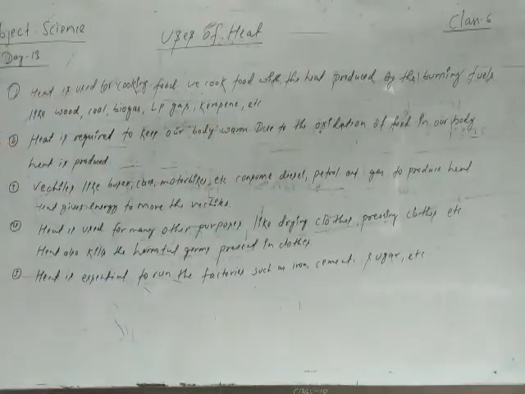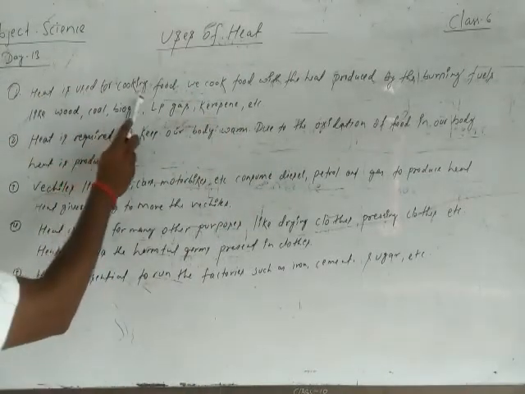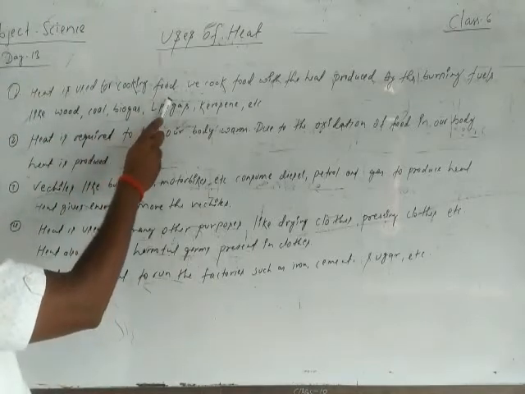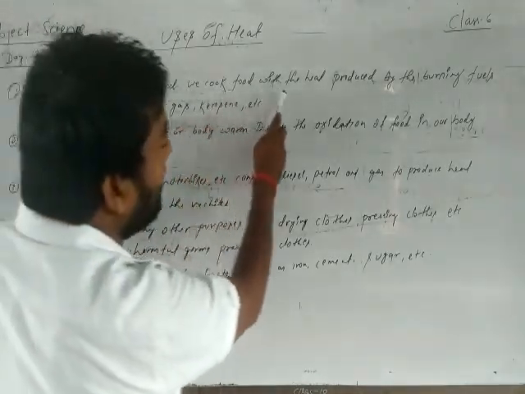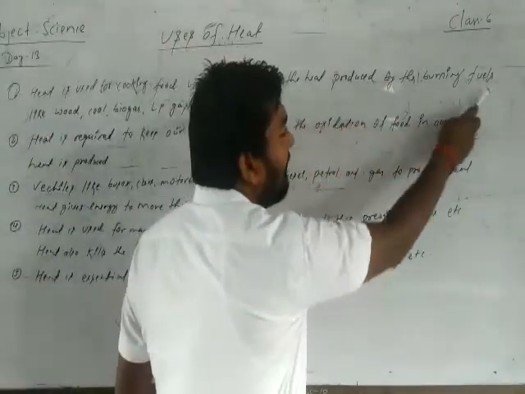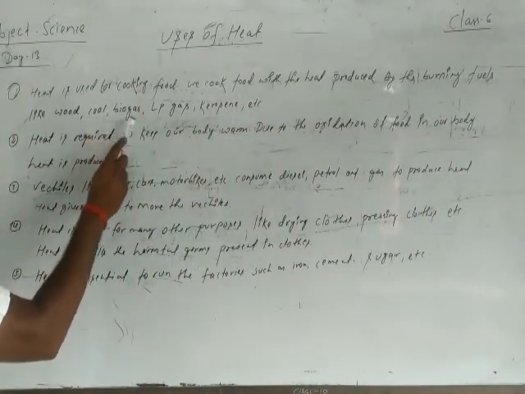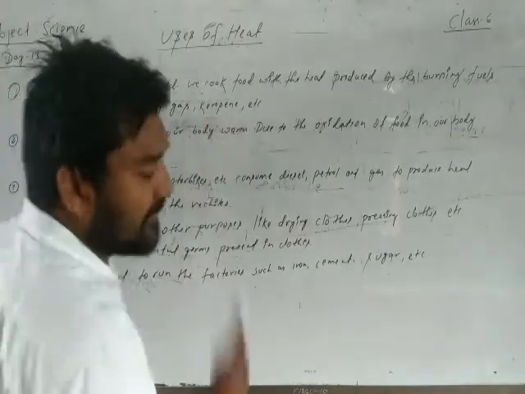See here, heat is used for cooking food. We cook food with the heat produced by burning fuels like wood, coal, biogas, LP gas, kerosene, etc. Okay?